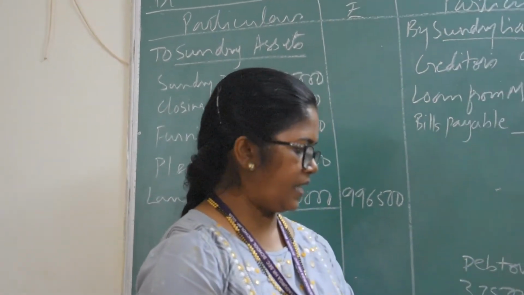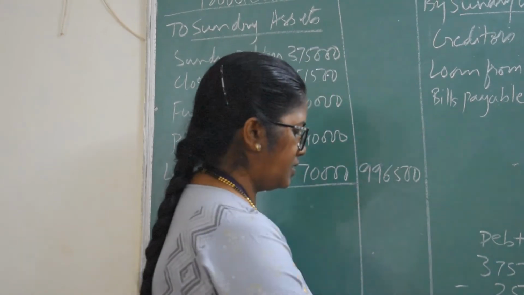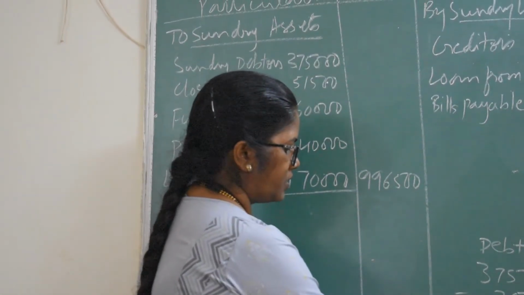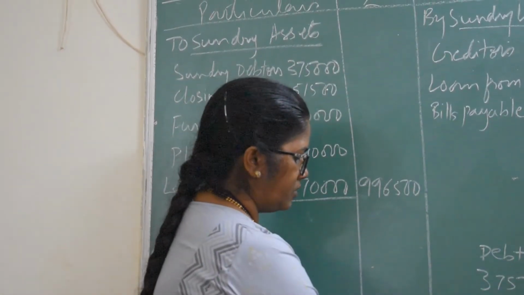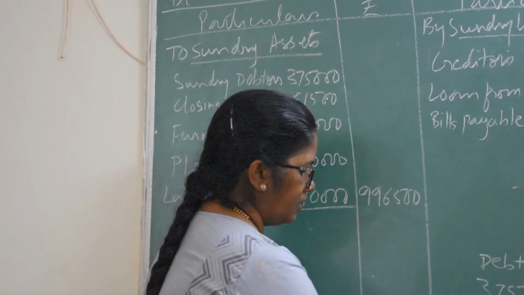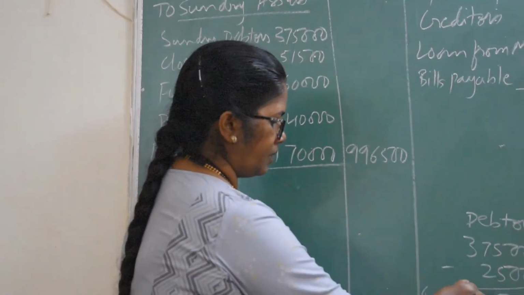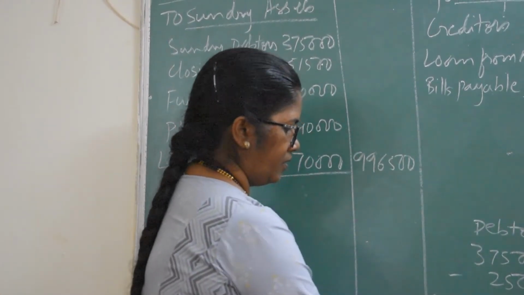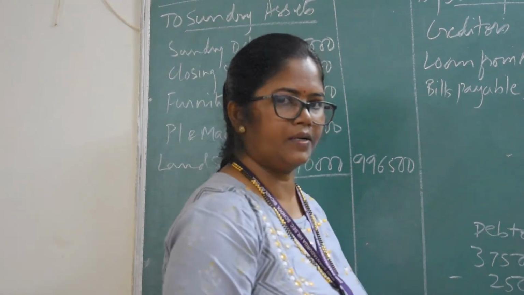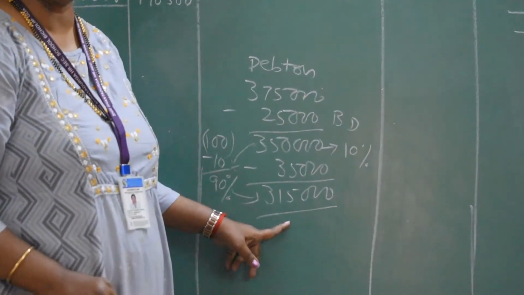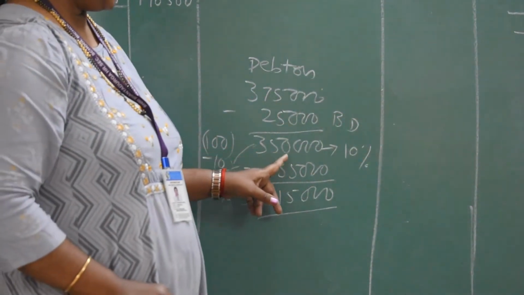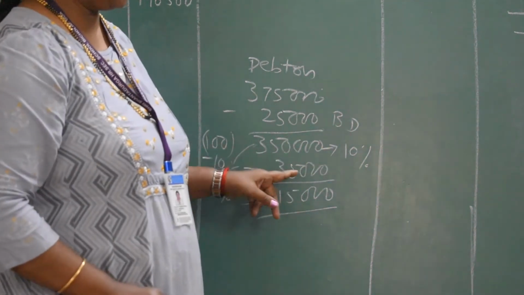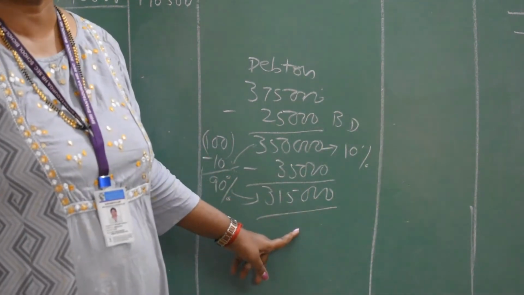If you do the calculation in another way, I will tell you one more. On 3,50,000, a 10% discount is given. Always consider this amount as 100%, and if you minus 10% on that, the remaining is 90%. That means we got 90% of this amount, and it comes to 3,15,000 also. Or you calculate 10% of 3,50,000 and minus it, and you will get the answer. Both ways you can do.